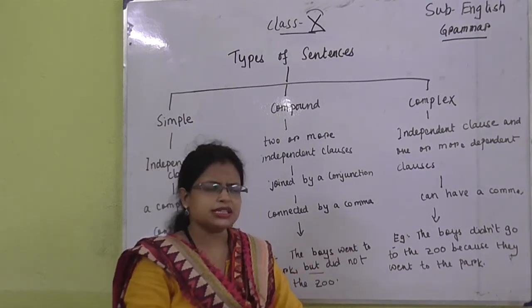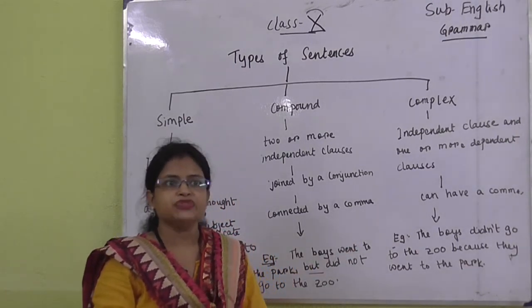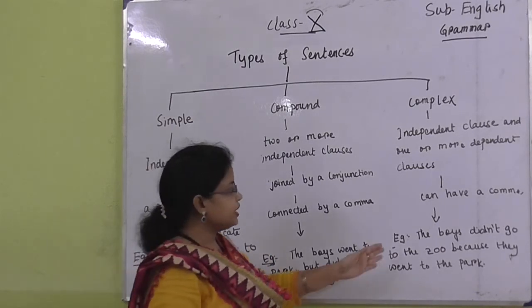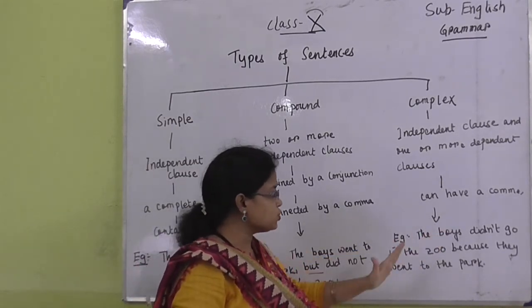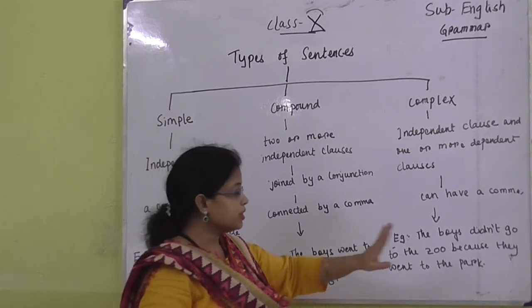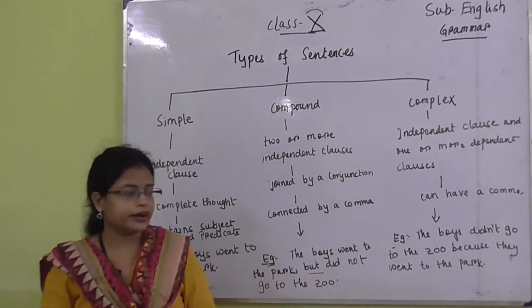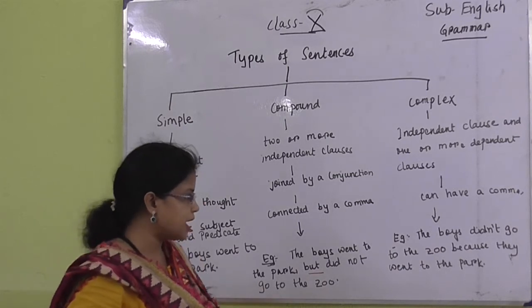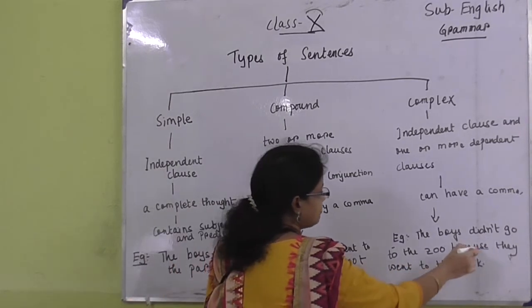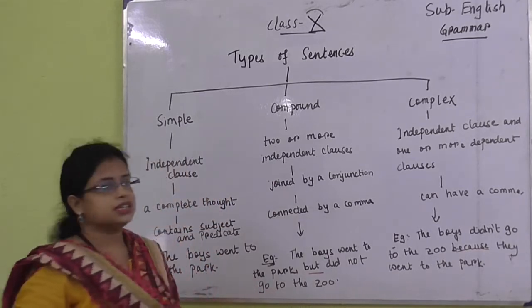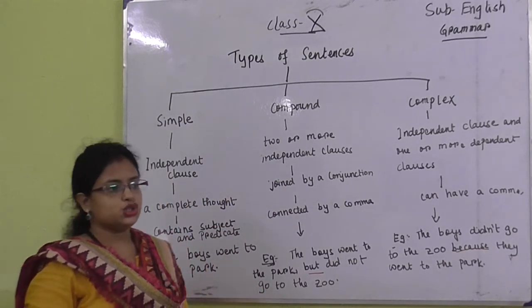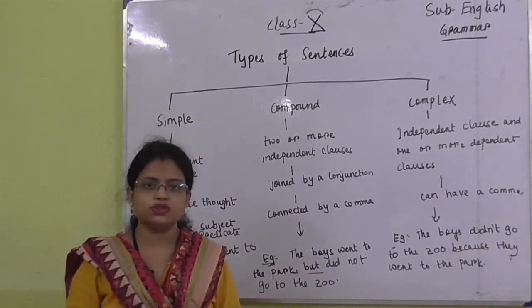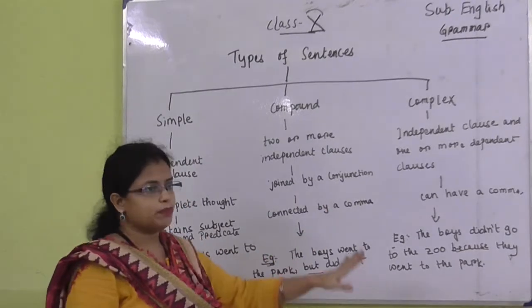In some sentences you can also find that commas are given. For example, the boys didn't go to the zoo because they went to the park. Here because is given, that means this is an example of a complex sentence. So these are the three variations: simple, compound and complex sentences.